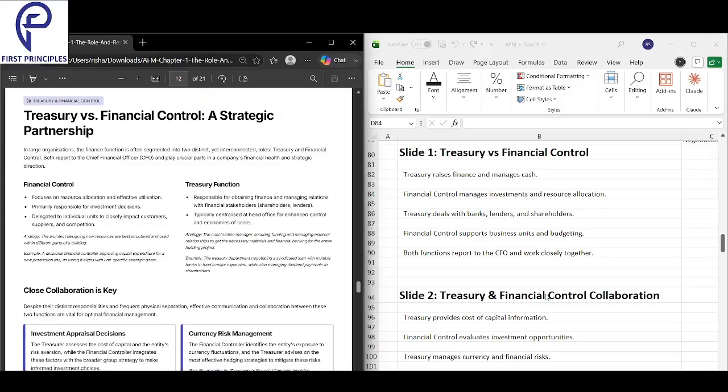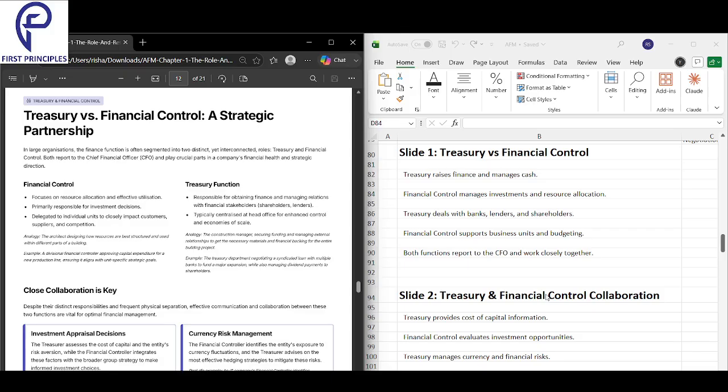So, looking into the final part of this particular reading, that is Treasury and Financial Control, let's get a good understanding of the remaining part of the chapter. Up until now, we finished the first half, almost more than the first half is done, and we look to close the second half in this particular reading, starting off here with Treasury versus Financial Control.